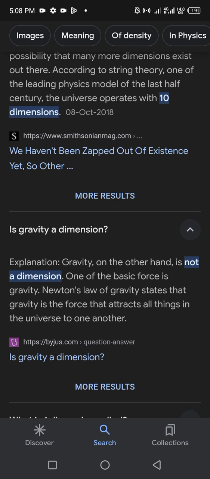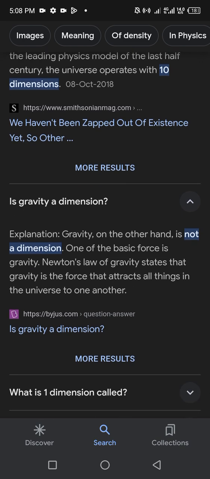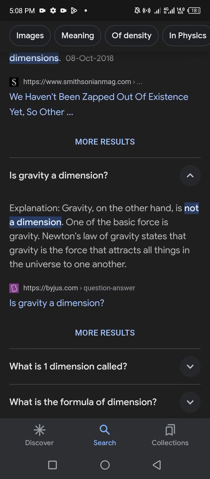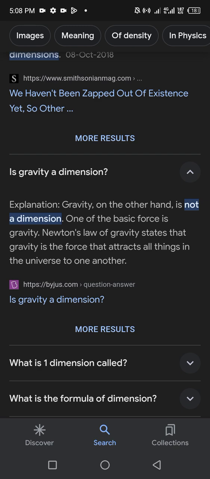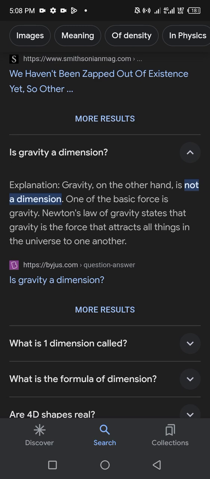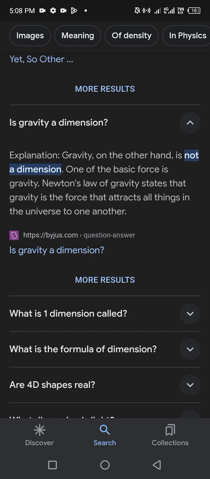उसके बाद होता है is gravity a dimension? तो explanation: gravity on the other hand is not a dimension. It is one of the basic forces, gravity. Newton's law of gravity states that gravity is the force that attracts all things in the universe to one another.